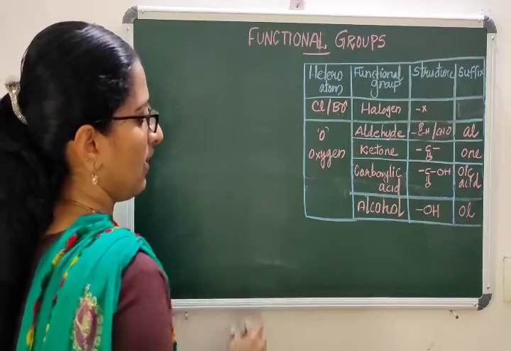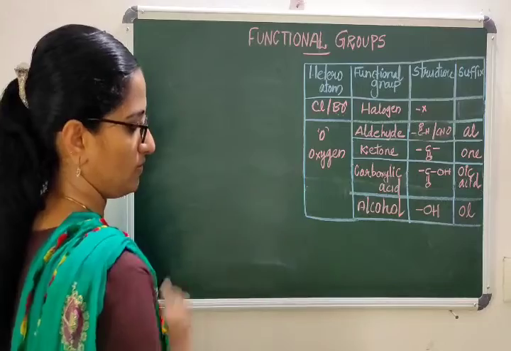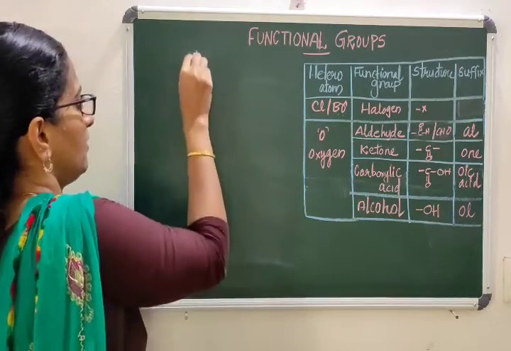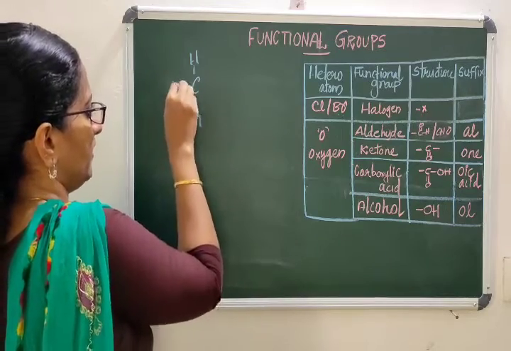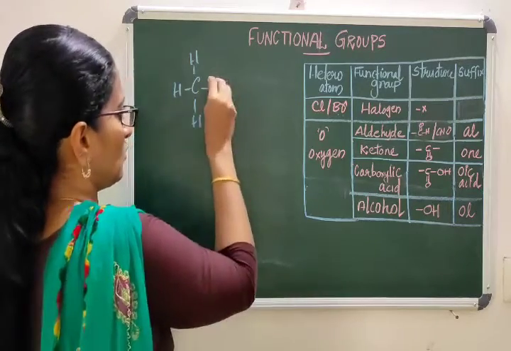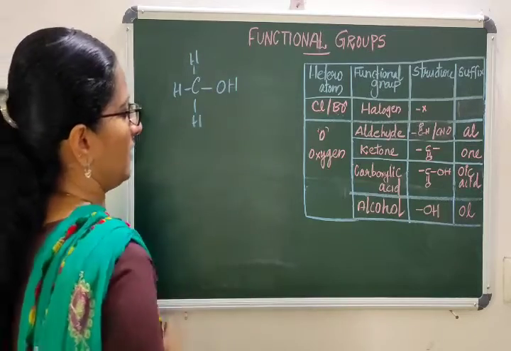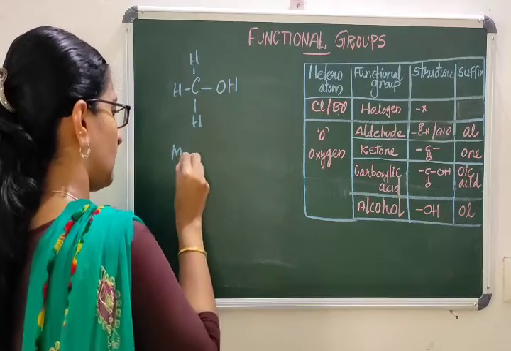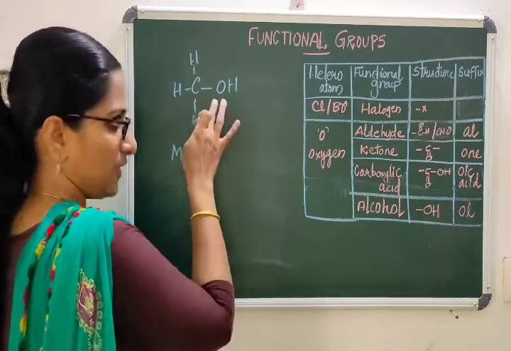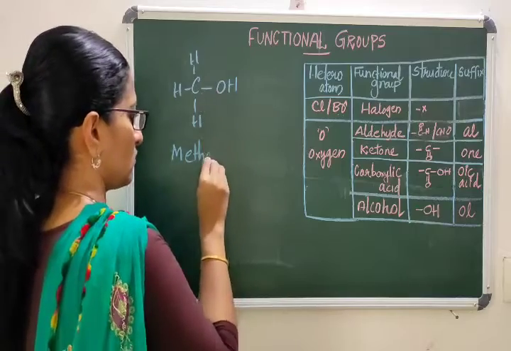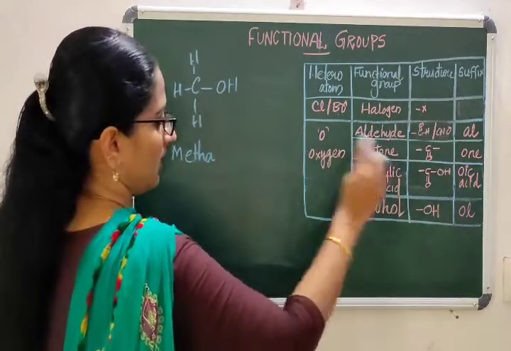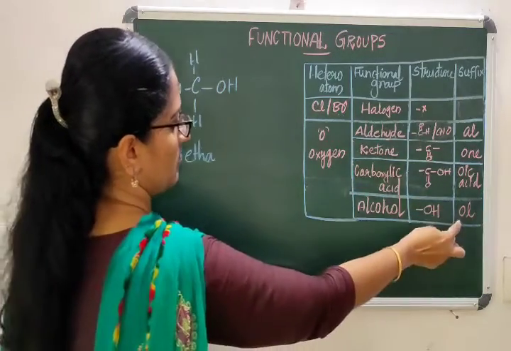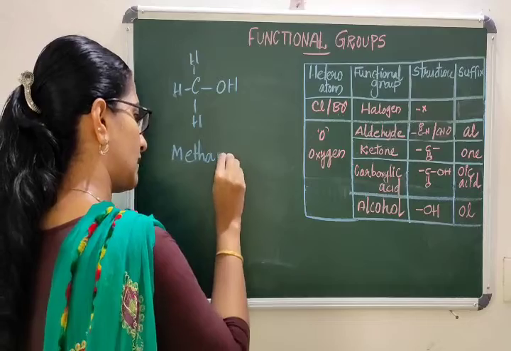And the last functional group is alcohol. Alcohol is the OH functional group. In a hydrocarbon chain, if I take methane, one H is removed and OH is fixed. How will you name the compound? The word root is meth. From methane, one H is replaced by OH. So the word root is meth and the suffix is ol, since it is the OH alcohol group. So methanol.